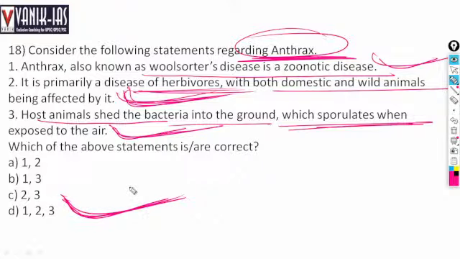It is called wool sorter's disease or zoonotic disease. It is a primary disease of herbivores. It affects both domestic and wild animals, right? And when they sporulate, when they are exposed to air, they can stay for years and years on the ground. So all the statements are right regarding anthrax disease.